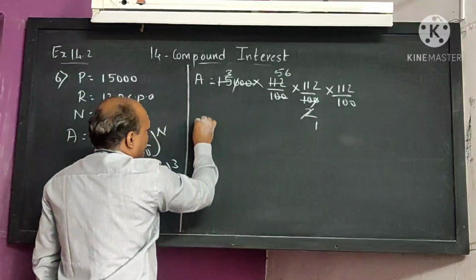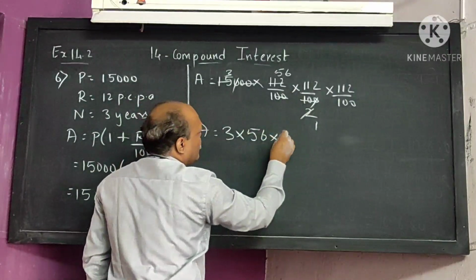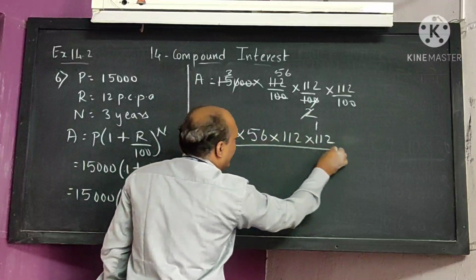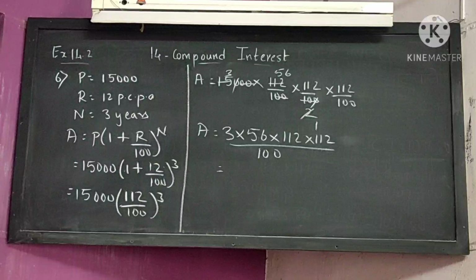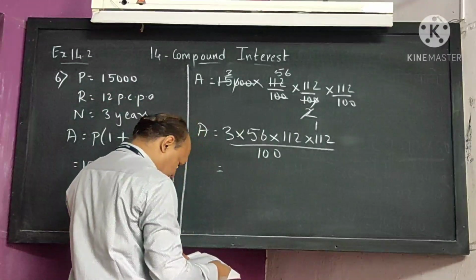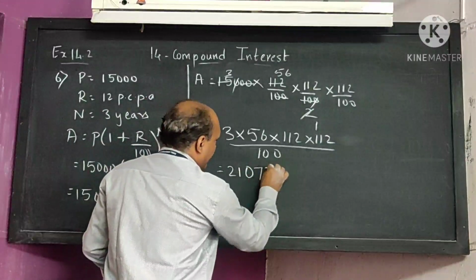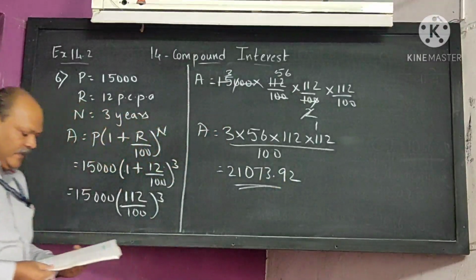So your amount is equal to 3 into 56 into 112 into 112 divided by 100. Now I am not cancelling this 100 because we can put the decimal after 2 numbers. So your final answer will be 21,073.92. The amount we are going to get.